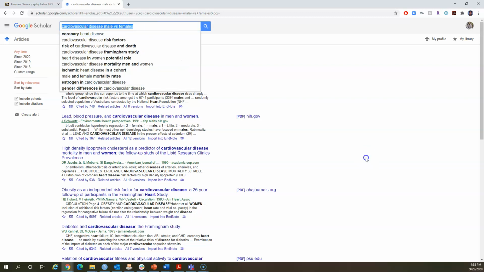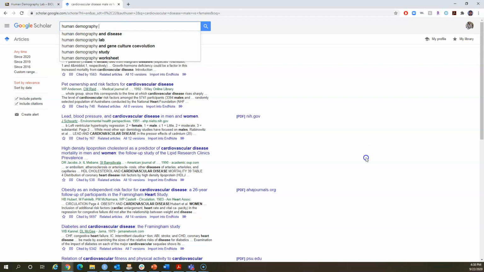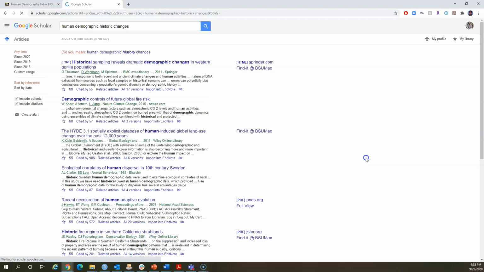And then even on human demography, what if you are interested in historic changes in human demography? You can actually look for that, right? And this is actually really interesting. It came up with historic sampling, but for gorilla populations. It's not a bad idea to read about other primates. It's not a bad idea to cite from other primates, because we are not just primates. Gorillas and us, we are apes, right?